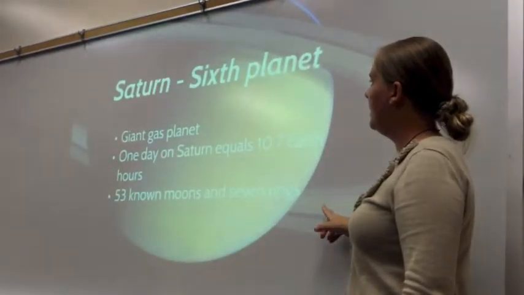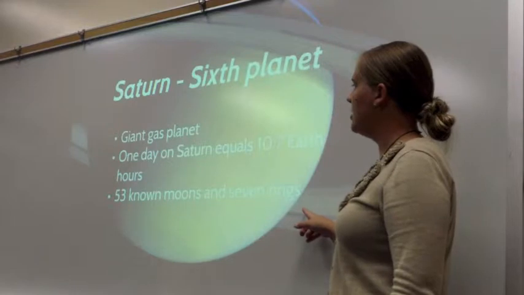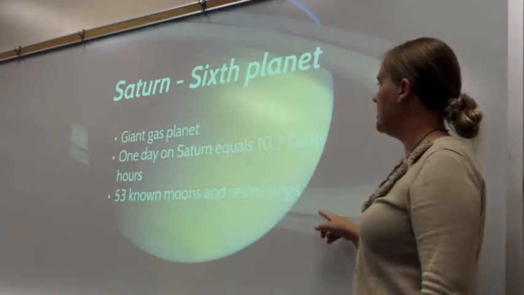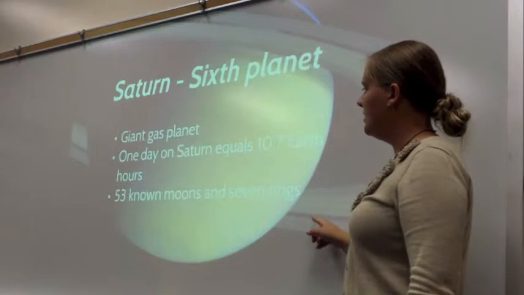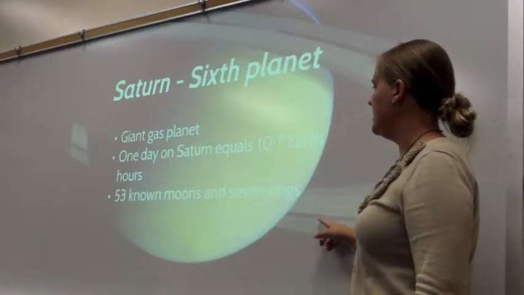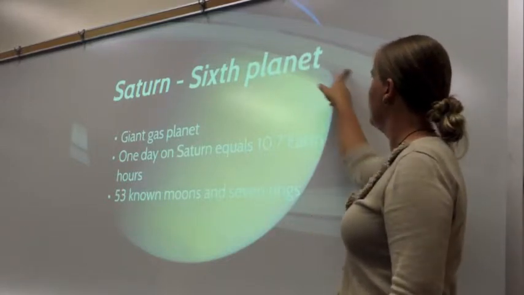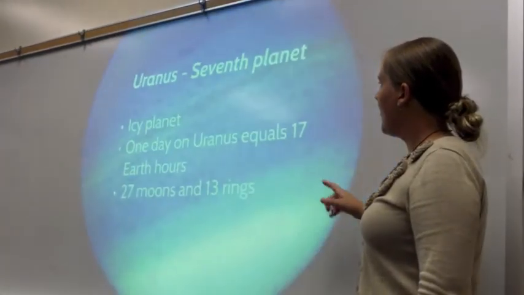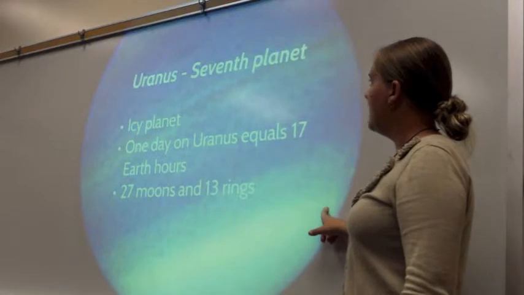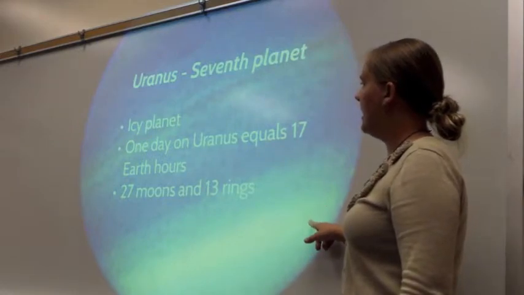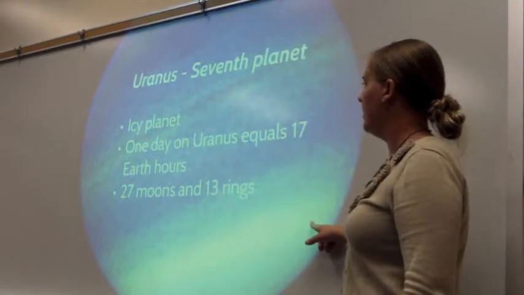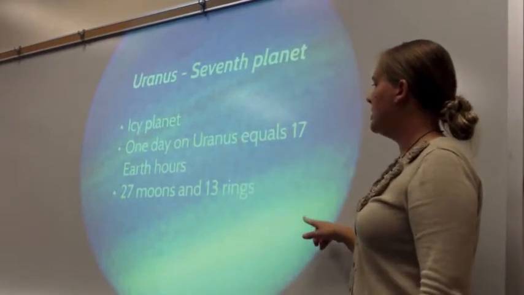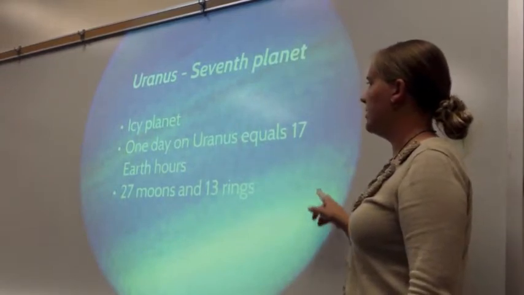Our sixth planet is Saturn. It is also a giant gas planet. 1 day on Saturn equals 10.7 Earth hours, and it has 53 known moons and 7 rings. As you can tell, you can see some of the rings in the pictures going around it. Uranus is the 7th planet. It is an icy planet. 1 day on Uranus equals 17 Earth hours, and it has 27 moons and 13 rings.